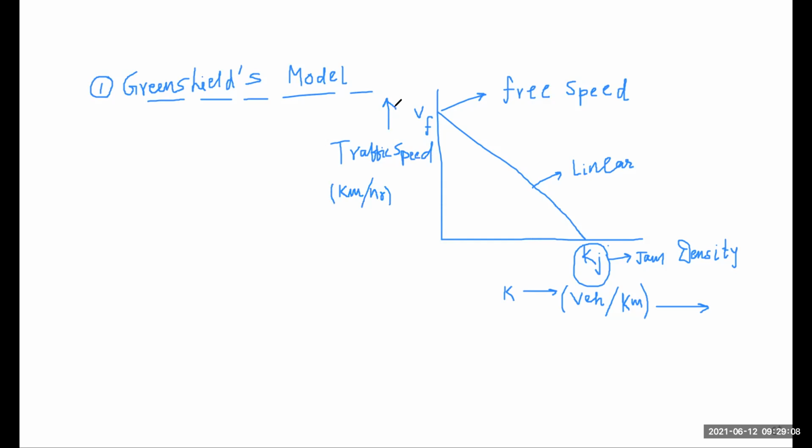From here we derive a relationship between V and Vf, also K and Kj. So we apply the equation of a straight line. After applying the equation of a straight line, we get the relationship V is equal to Vf times (1 minus K by Kj).